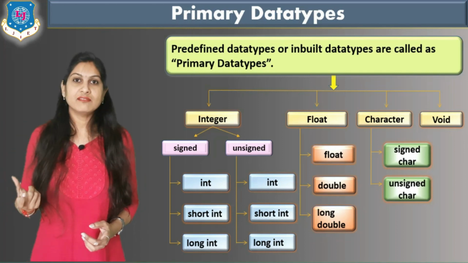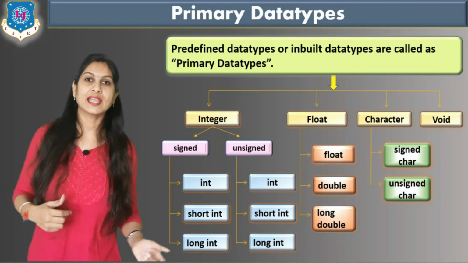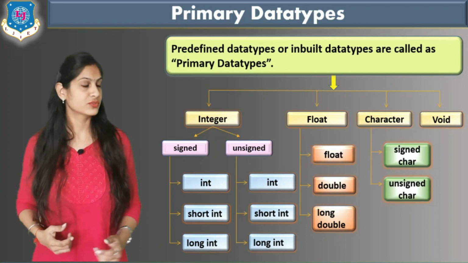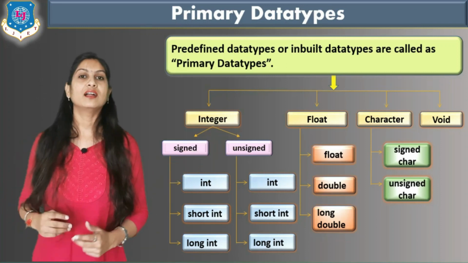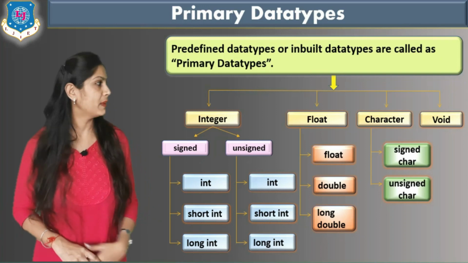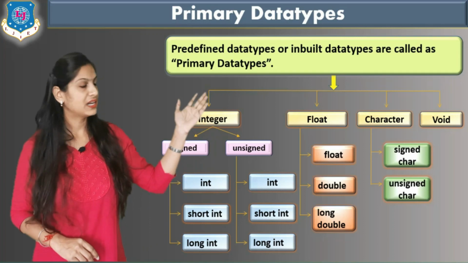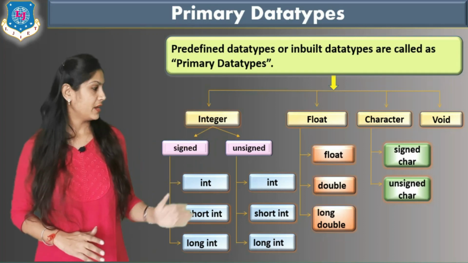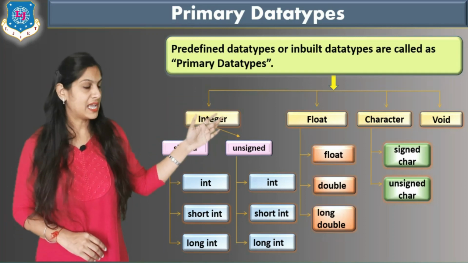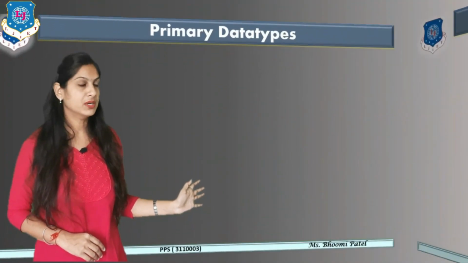According to that binary value there are two possibilities, negative and positive values, and on that basis the character is divided into two parts, signed character and unsigned character. Now the last is void, that is discussed. More about these types we will see here in our table.